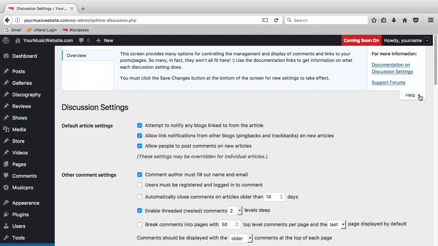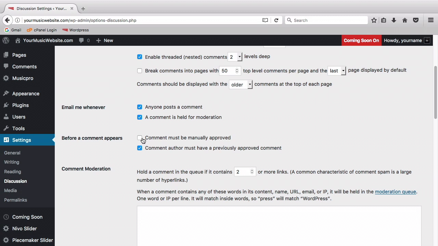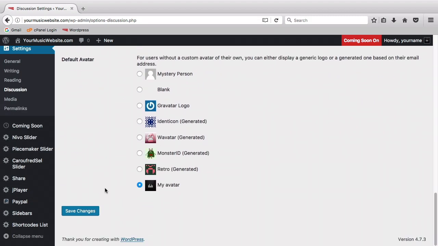My main recommendation if you decide to use the comments is to scroll down to the Before a Comment Appears section and select the box beside Comment Must be Manually Approved. That'll make sure nothing gets on your site that you don't want there, but you can unselect the box below it that says Comment Author Must Have a Previously Approved Comment. Don't forget to save changes at the bottom when you're done on this page.